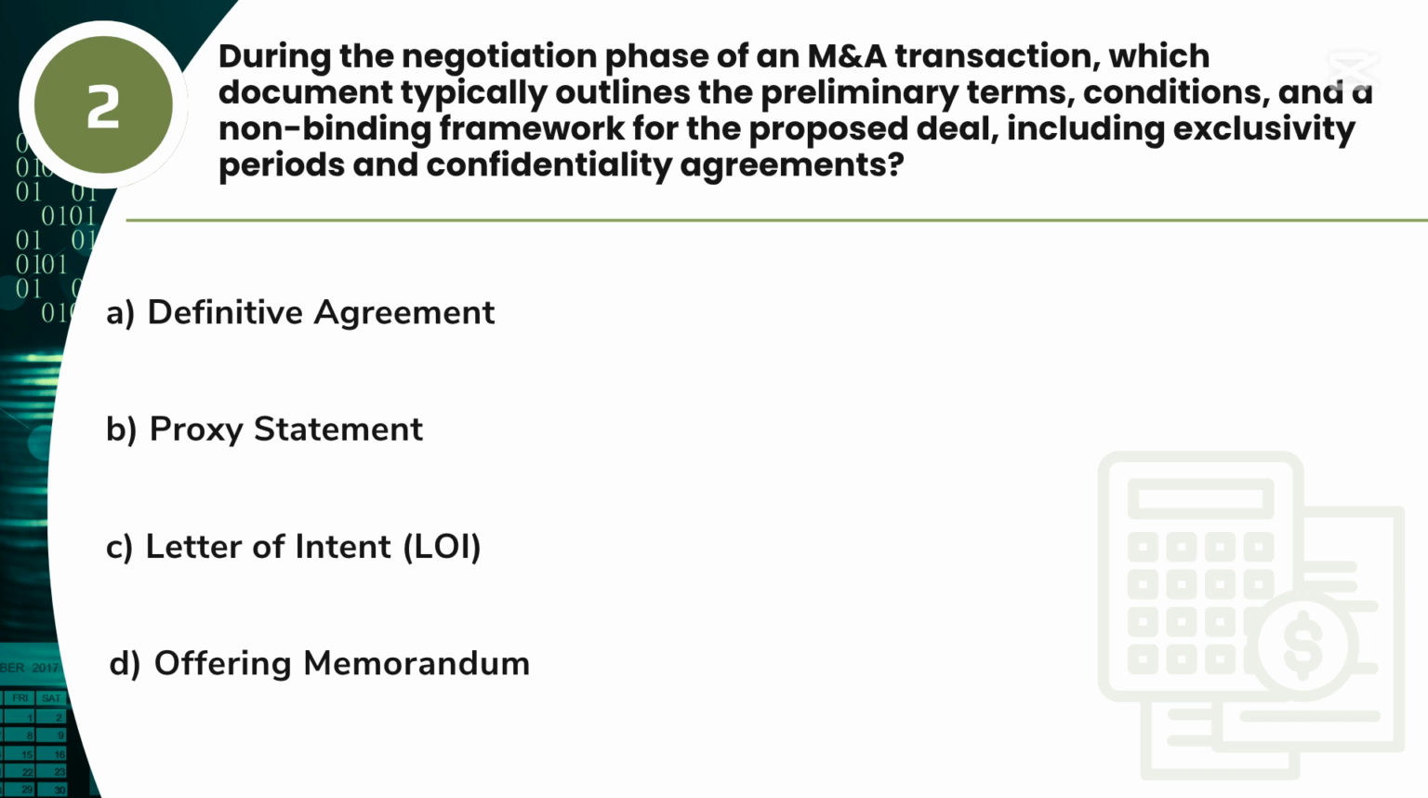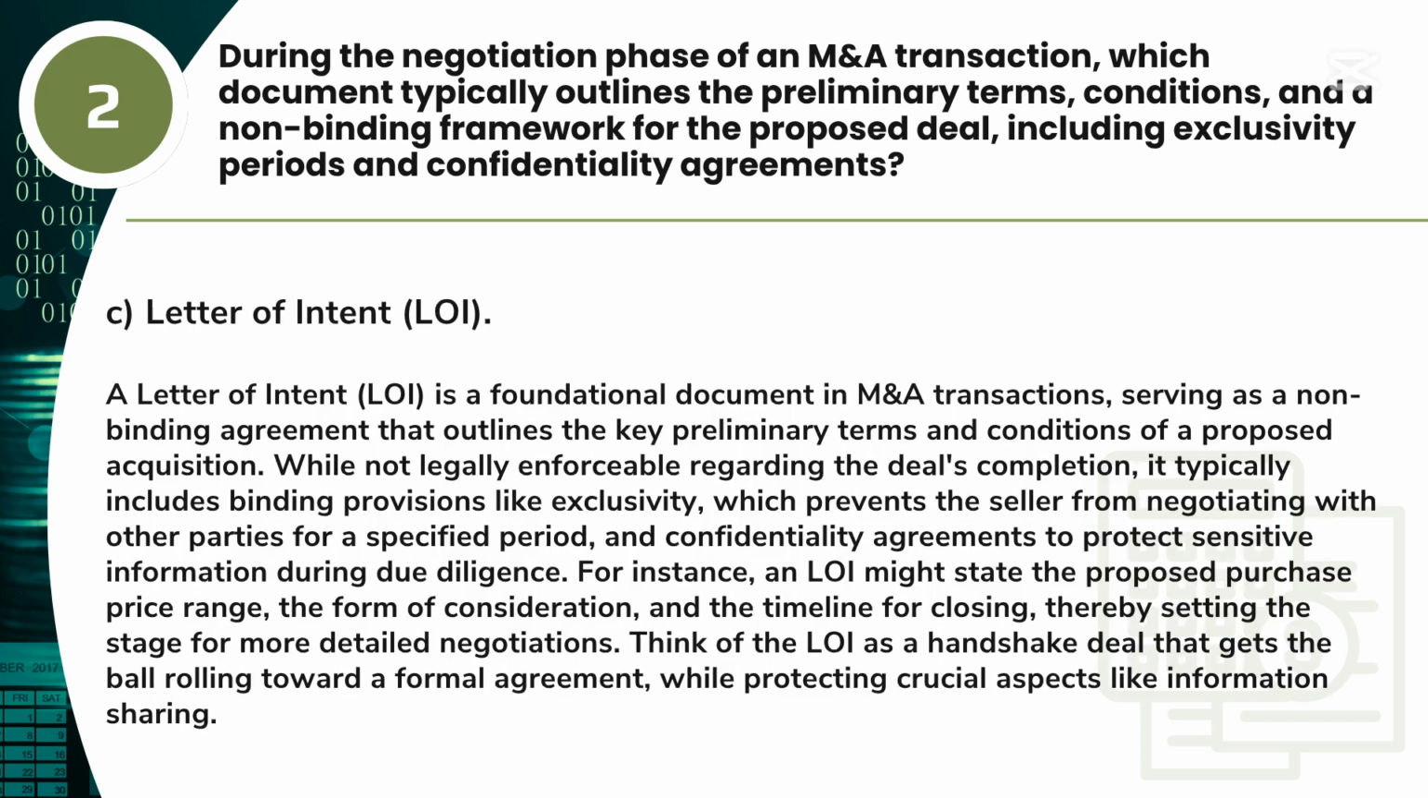Question 2. During the negotiation phase of an M&A transaction, which document typically outlines the preliminary terms, conditions, and a non-binding framework for the proposed deal, including exclusivity periods and confidentiality agreements? A. Definitive agreement. B. Proxy statement. C. Letter of intent, LOI. D. Offering memorandum. Answer: C. Letter of intent, LOI.